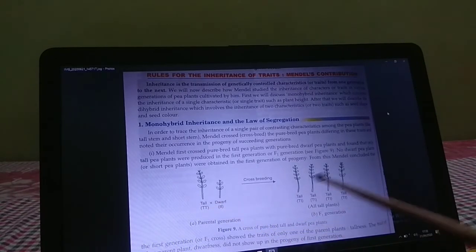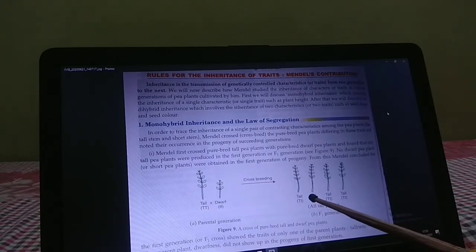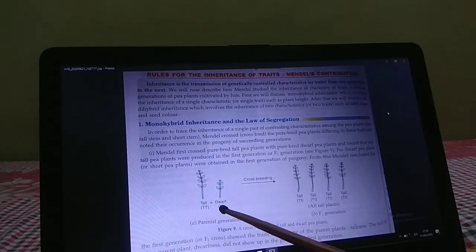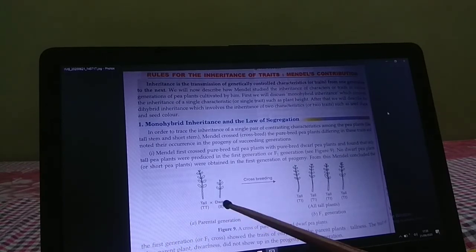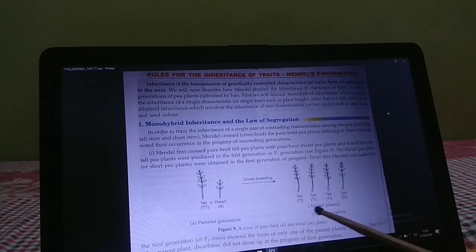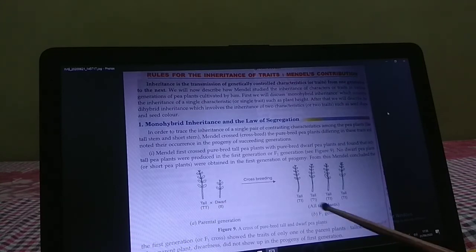What will be the result? You can try it in your rough copy. First cross this purebred tall pea plant with the short or dwarf pea plant. All tall pea plants you will get. You must try it. This is the first generation, or F1 generation. F1 means first filial generation. Suppose you have your parents, then you are the first generation. In this way Mendel crossed.